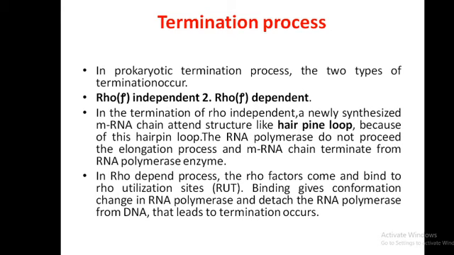So see here, there are two types of termination process, rho dependent and rho independent. Rho dependent requires the rho factor; rho independent does not require rho factors. Rho independent means a special structure is formed, the hairpin loop structure, where the RNA polymerase cannot proceed with further elongation, so the chain is terminated. In the other, the rho factor comes and binds, and the binding leads to a conformation change in RNA polymerase that releases the whole complex and stops the elongation process.